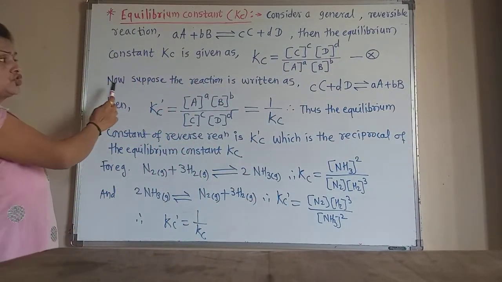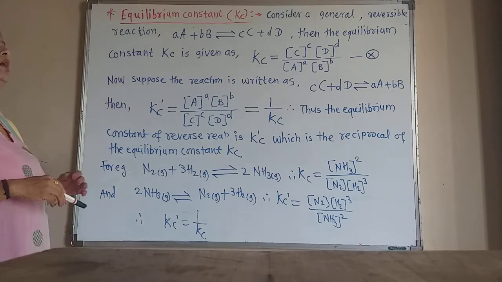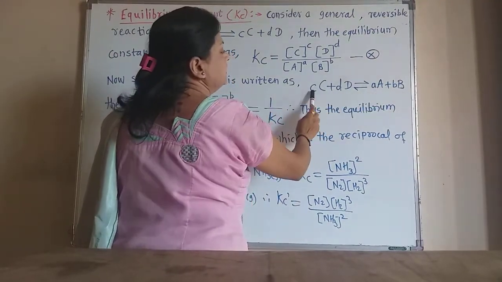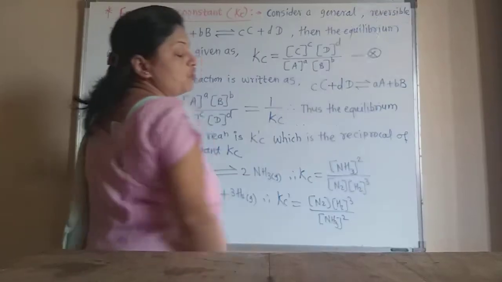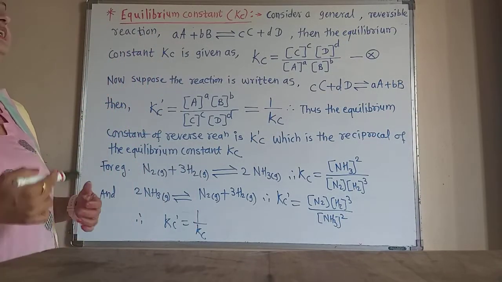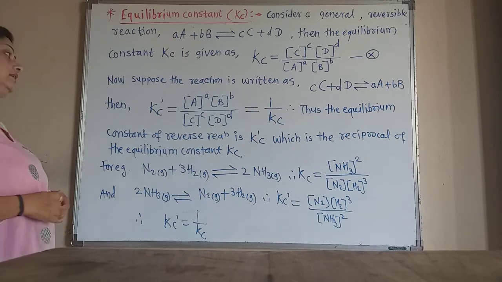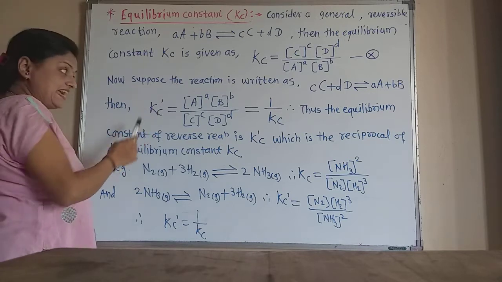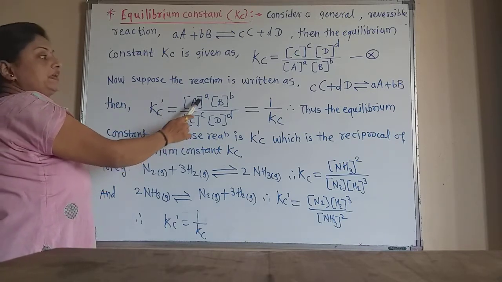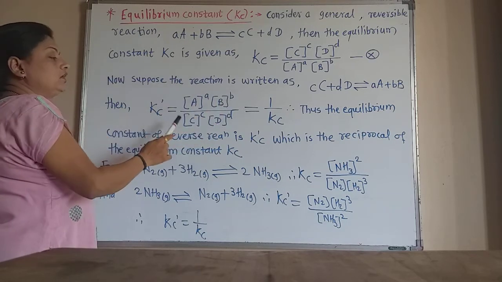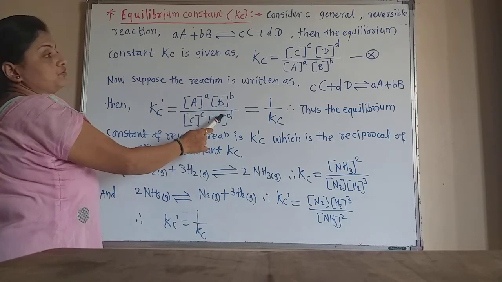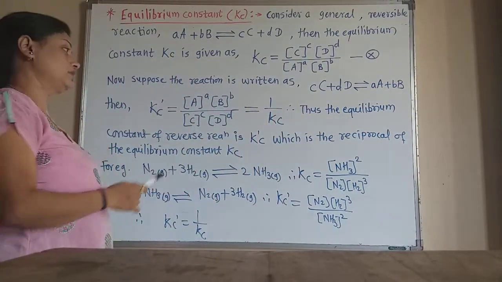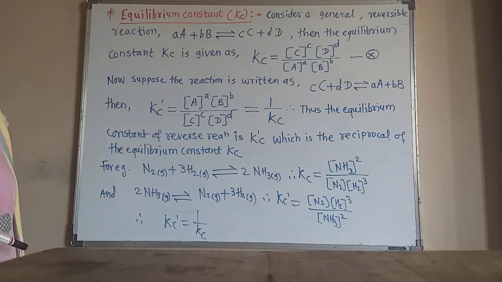Now suppose the reaction is reversed and written as cC plus dD gives aA plus bB. Here c, d, a, b are the coefficients of C, D, A and B respectively. Then the equilibrium constant of the reverse reaction is given as Kc dash is equal to the concentration of A raised to a, concentration of B raised to b, divided by the concentration of C raised to c, concentration of D raised to d. Now in this reaction, C and D are the reactants and A and B are the products. So the Kc is given in this way.